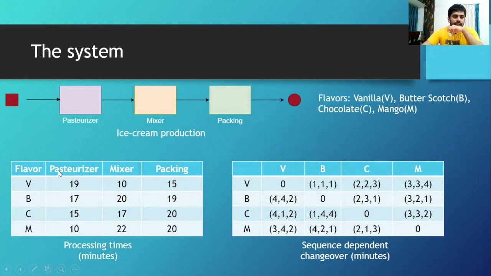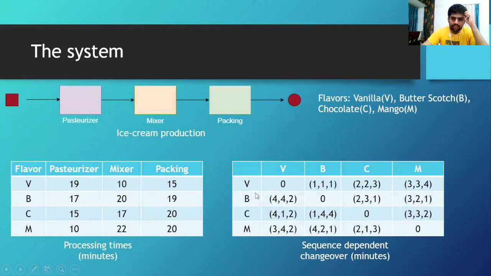Now, the data we need for this problem: we are given 2 tables here. The first table is of processing times. So let's say in row B and column mixer, we have 20. What does this mean? The flavor butterscotch needs 20 minutes to process on the mixer. And this applies for every row and every column, every possible combination, and this time is given in minutes.